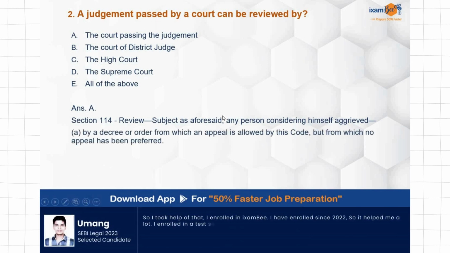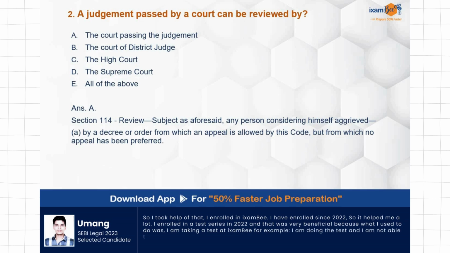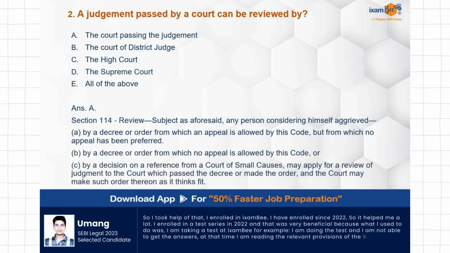I would suggest all of you to be very clear with what is review, what is revision, what is reference, what is appeal. ये सारे basic concepts clear होने बहुत ज़रूरी है with the relevant sections.